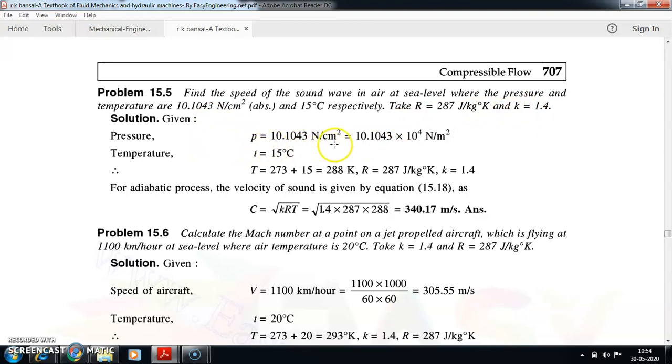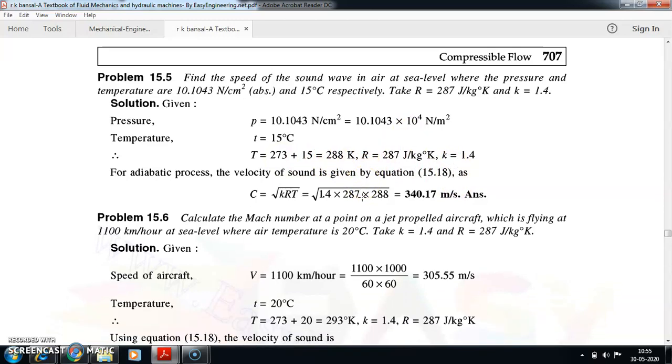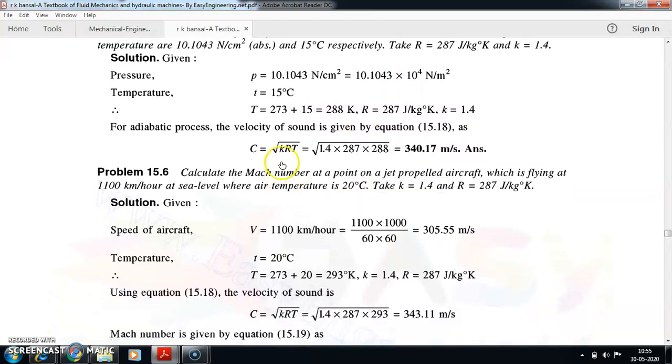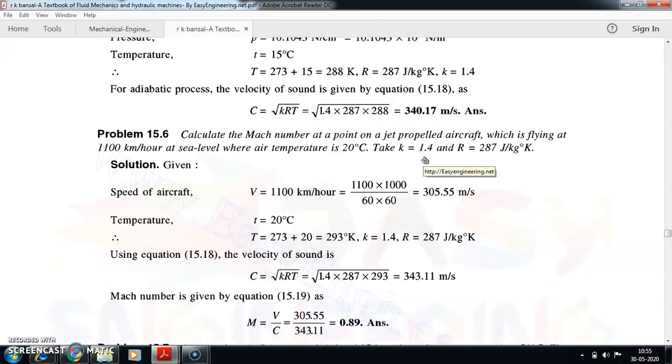We know the pressure. Pressure is given in Newton per centimeter square, so put it in SI unit, that is Newton per meter square: 10.1043 into 10 to the power of 4. Temperature is given in centigrade, so add 273, so 288 Kelvin. R value and K value are given to you. So the velocity of sound C is root of KRT. You know all values. Just substitute and you will get 341.7 meter per second.